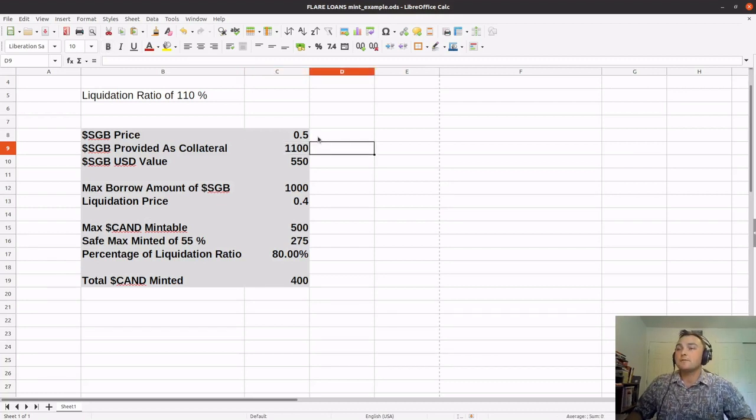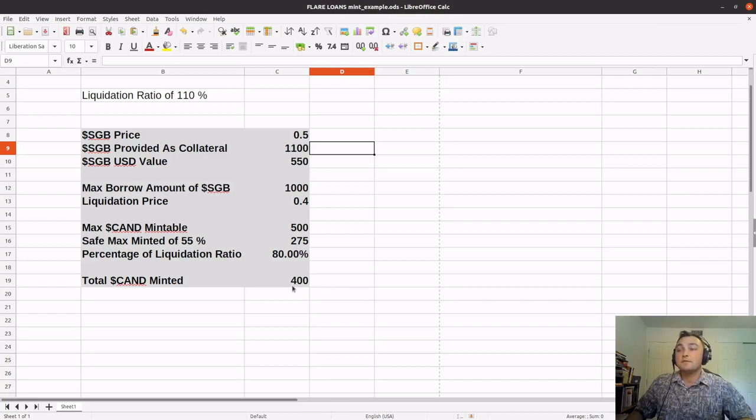So breaking this down a little bit further, let's say that Songbird's price is at 50 cents. I've provided 1100 Songbird as collateral with a value of $550. Since the liquidation ratio is 110%, that means that at any given time, I can only borrow at most against 1,000 Songbird. So with a 50-cent Songbird, and the max amount of Songbird that we can borrow against is 1,000 Songbird, that means that we can at most mint or borrow 500 Canary dollars.